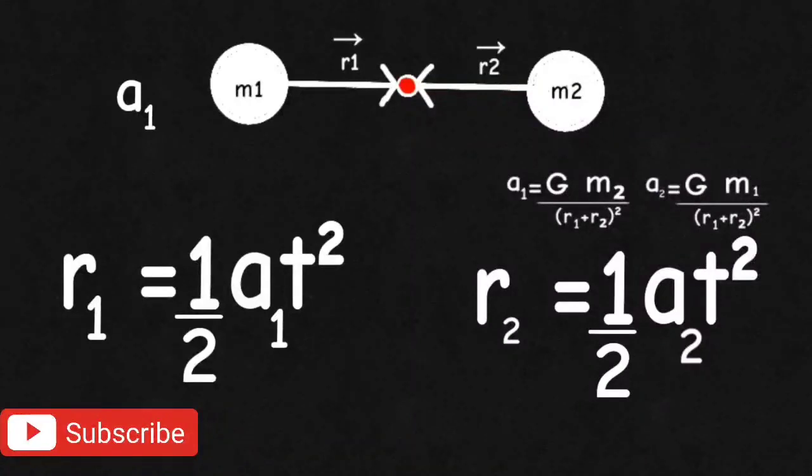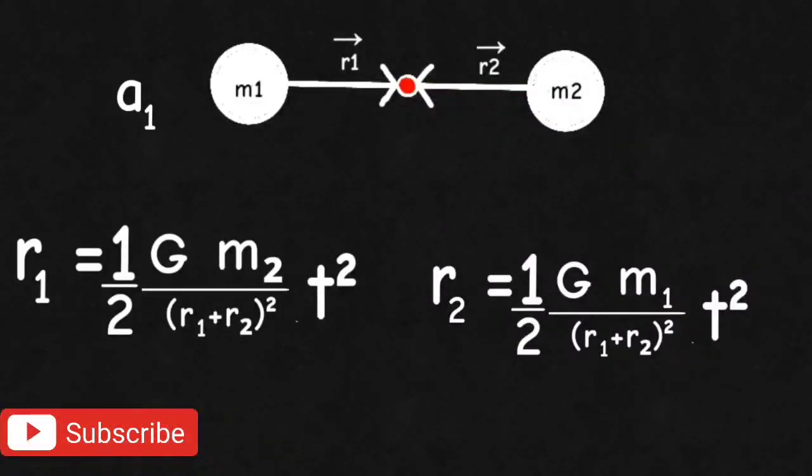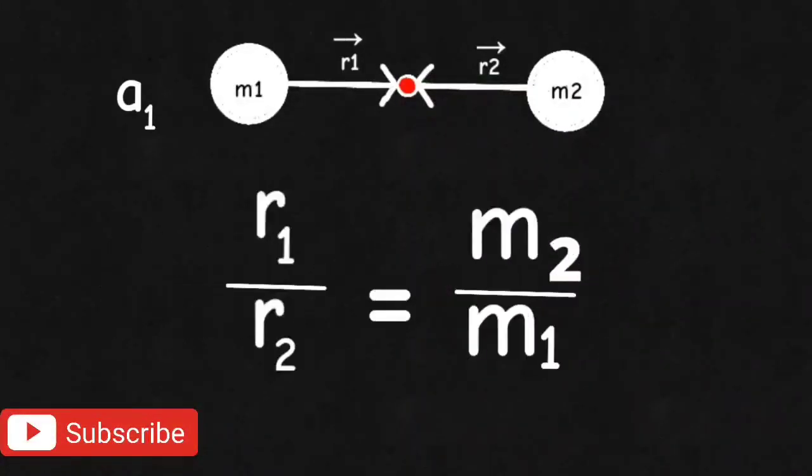Now put in the value of acceleration and we get this equation. Now divide r1 by r2, and everything cancels out except mass. So we get r1 by r2 equal to m2 by m1, which we have seen before as the primitive form of the center of mass of two bodies. That concludes the proof. So two bodies indeed collide at the center of mass when there is no external force.